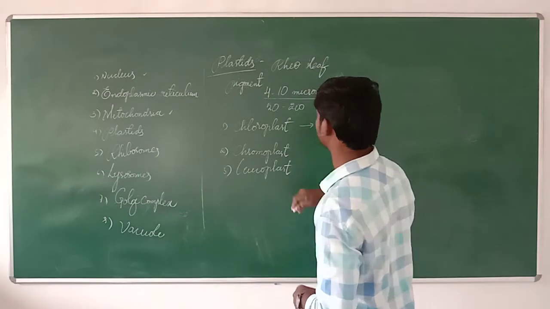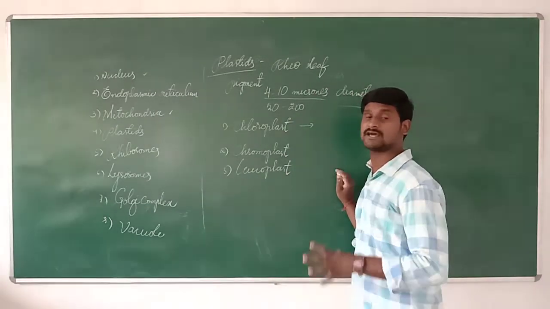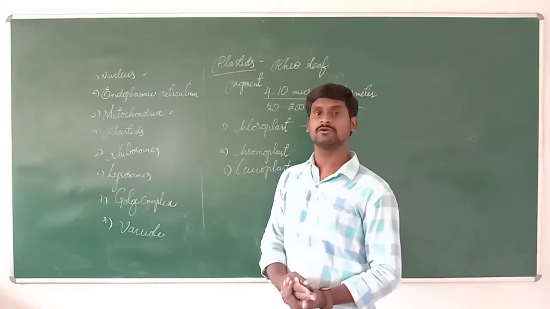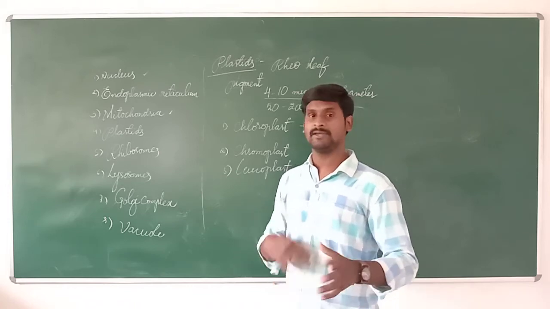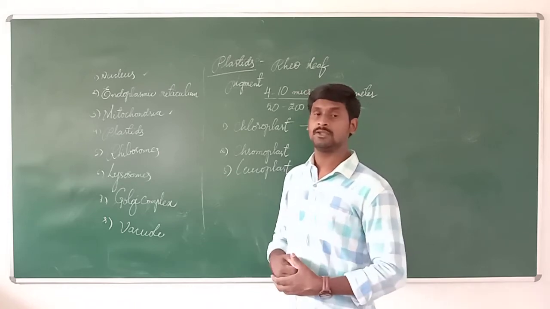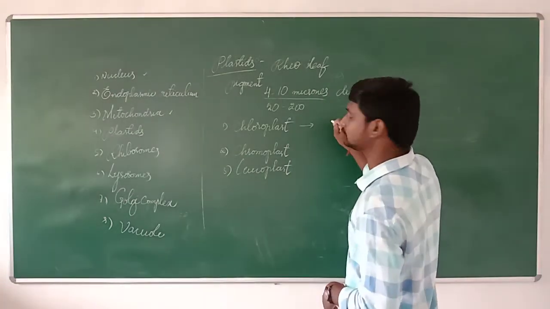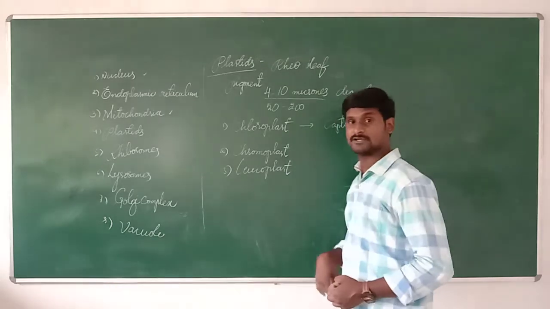The chloroplast is mainly present in green plants and algae, the organisms which can prepare their own food. Those are called chloroplasts. They are green in color, and they help to capture sunlight.